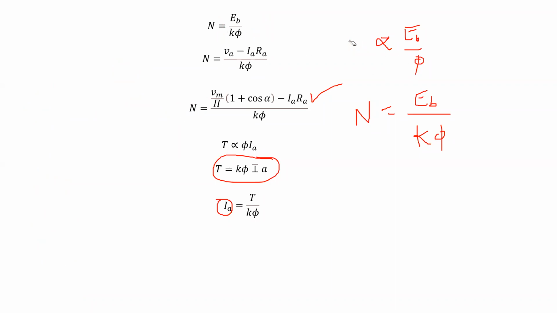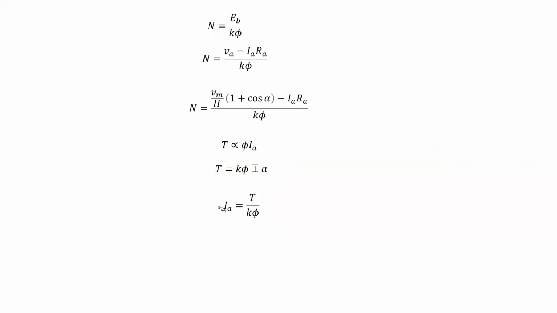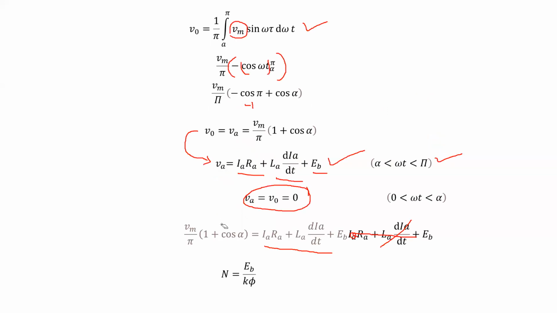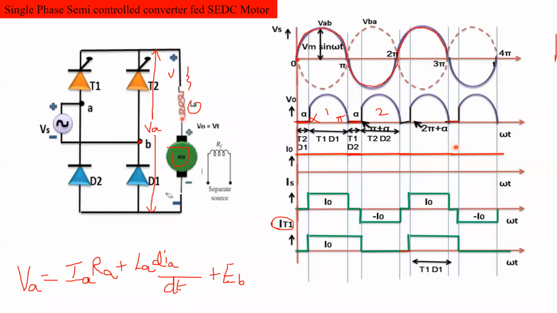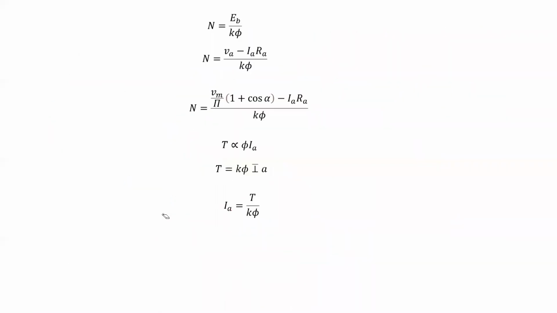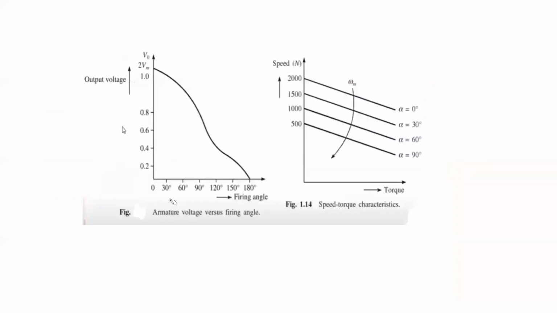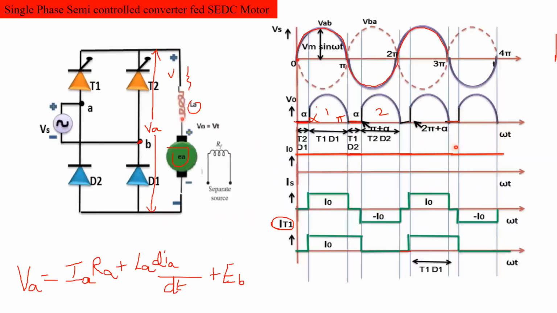How can we calculate the speed of the motor? How can we calculate the armature current? So this operation, in which quadrant will it exist? Can anyone tell please? कौन सा quadrant में ऑपरेट होता है? First quadrant है ना? Because output voltage is positive and output current is also positive. The output voltage did not go negative, and the output current also did not go negative.